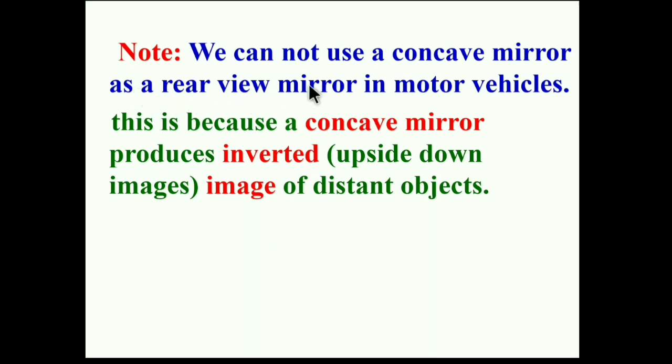Note, we cannot use a concave mirror as a rear view mirror in motor vehicles. Instead of the convex mirror, we cannot use the plane mirror, as we just discussed. But instead of the convex mirror, we also cannot use the concave mirror. Why? What is the reason behind it? Because a concave mirror produces inverted, meaning upside down images. It produces inverted images of distant objects.